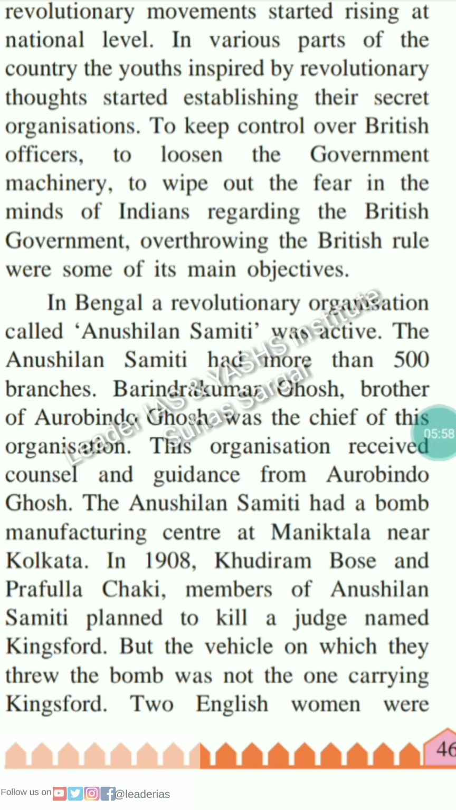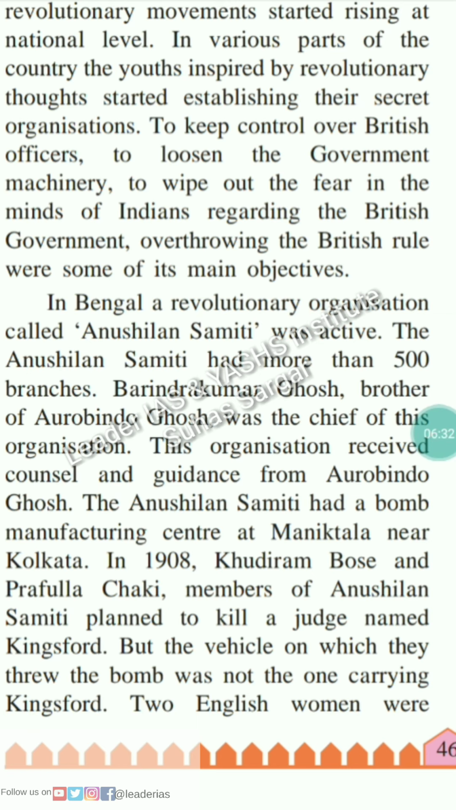In Bengal, a revolutionary organization called Anushilan Samiti was active. The Anushilan Samiti had more than 500 branches. Barindra Kumar Ghosh, brother of Aurobindo Ghosh, was the chief of this organization. This organization received counsel and guidance from Aurobindo Ghosh. The Anushilan Samiti had a bomb manufacturing center at Maniktala near Kolkata.